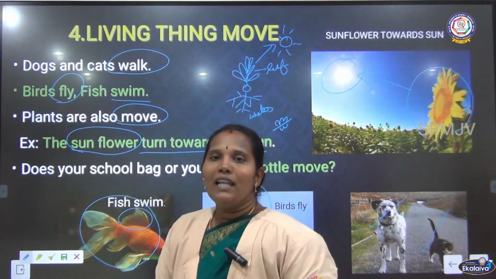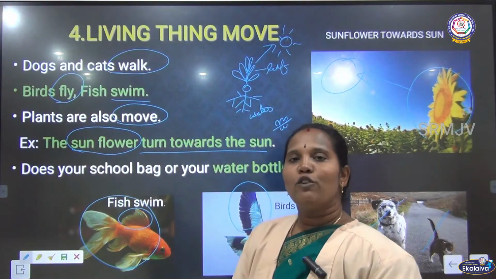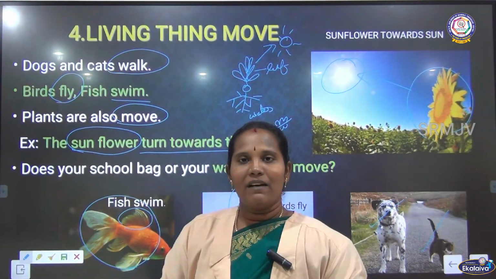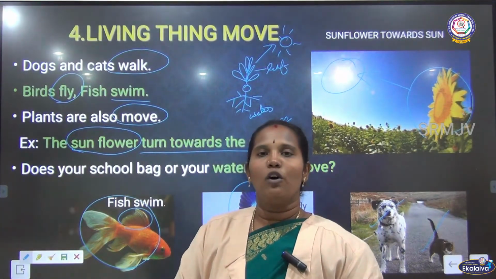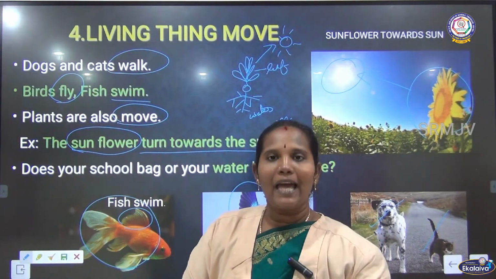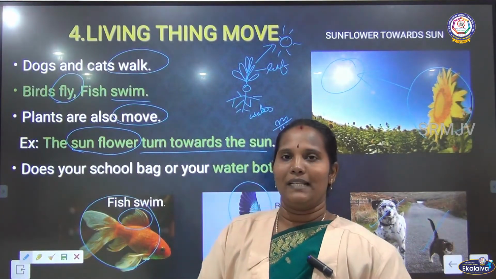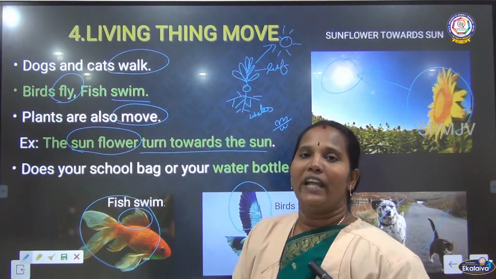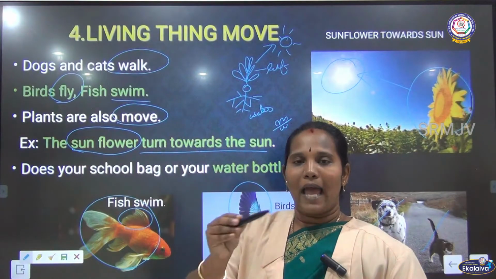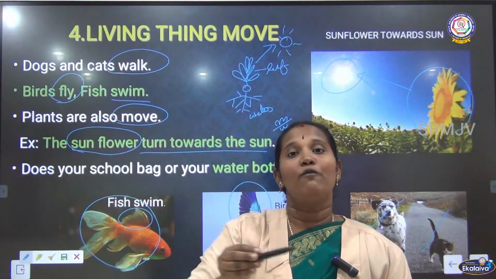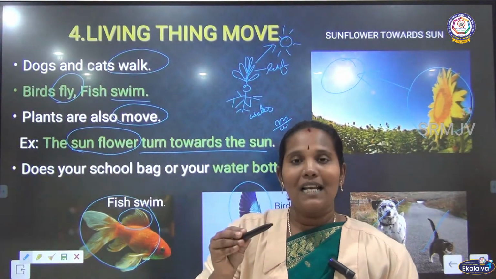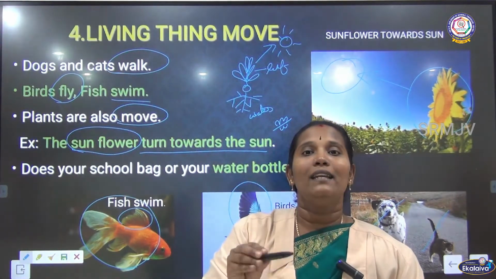But non-living things cannot move. Have you ever seen a chair in your classroom move from one place to another? No. Only if you give some force to the chair can it move from one place to another place. Otherwise it cannot move anywhere. Suppose I keep this pencil in one place. After 2 weeks or 3 weeks I come and see, what will happen? The pencil will be there in the place where I kept it.